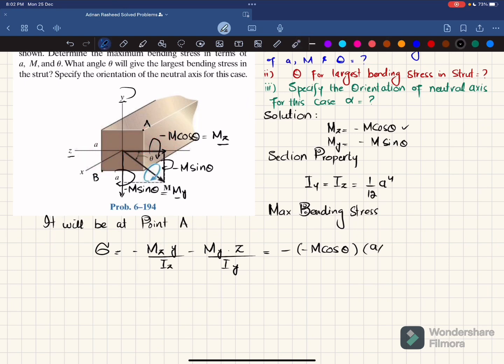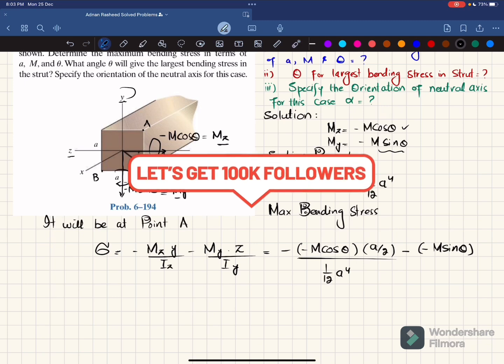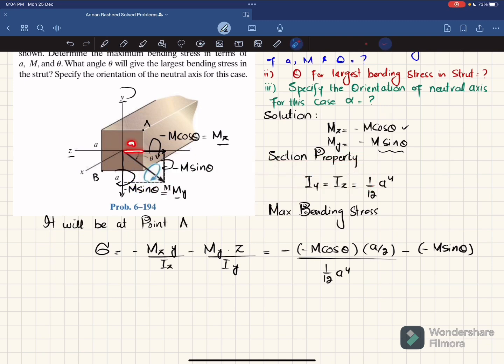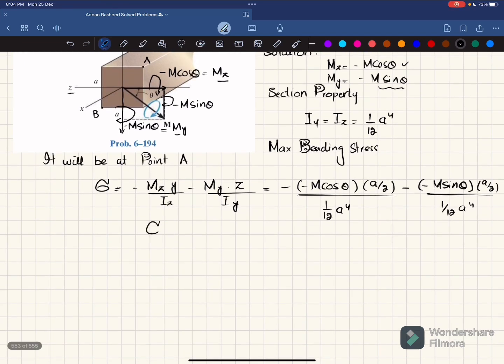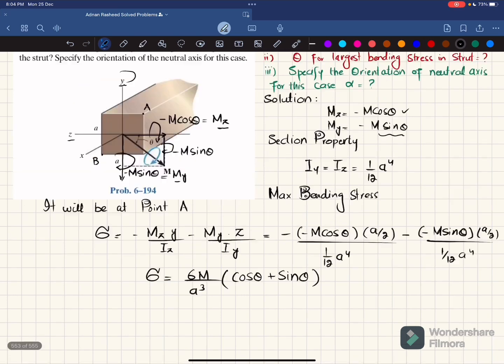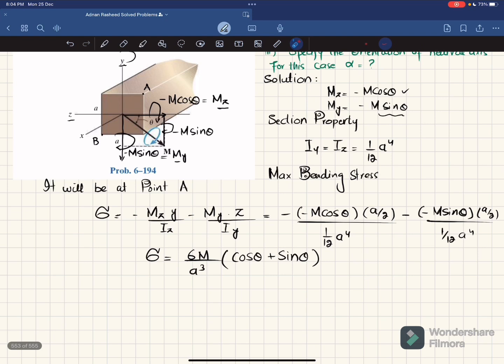So I will write a by 2 divided by Iz, which is 1 over 12 a power 4, minus this moment about y, which is minus M sine theta, into this distance, which is also again a by 2 from this y axis, divided by 1 over 12 a power 4. So again, when you solve this, you will get sigma is equal to 6M over a cube into cos of theta plus sine of theta, which is the maximum bending stress in terms of a, M, and theta.